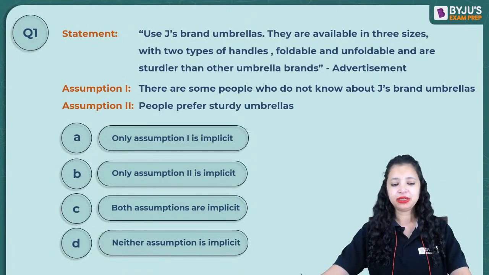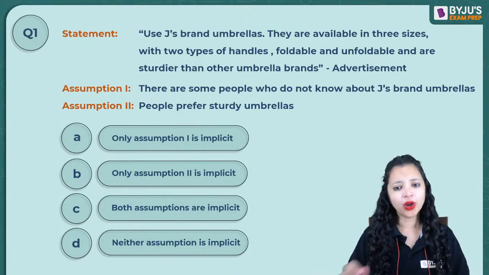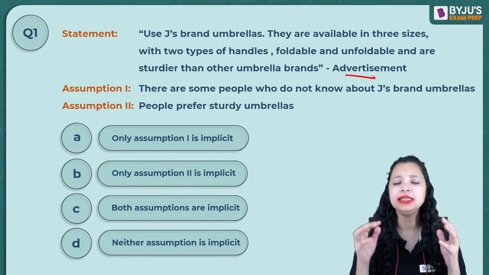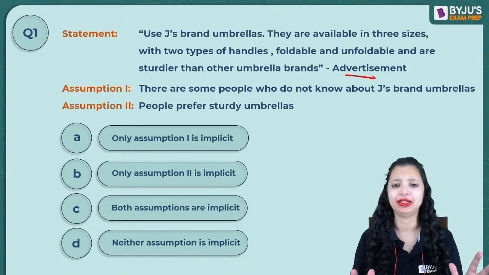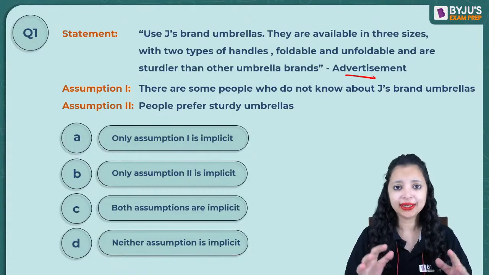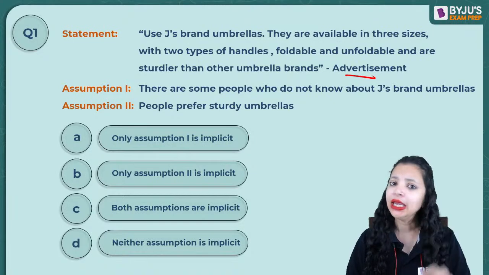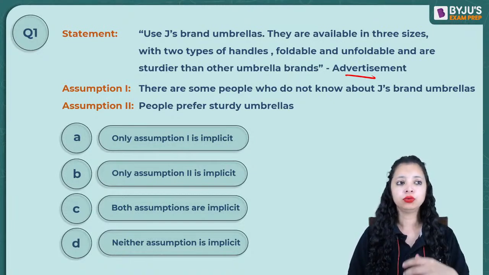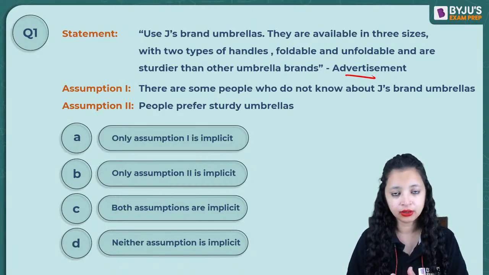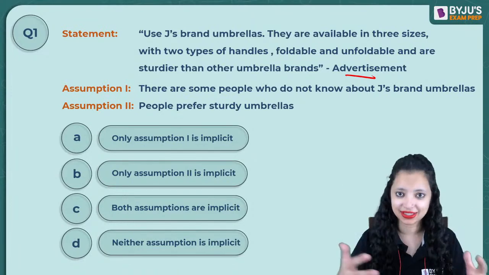Okay, now let me clear some concepts for you. When we have advertisements, forget what the question is. When we have advertisements, be it anything, what is the aim of an advertisement? Let's try to understand that. We can categorize almost every advertisement question in a certain kind of category. The aim of advertisement is to let people know something. The aim of advertisement is to promote something, right? Or the aim could be to increase the sales as well.